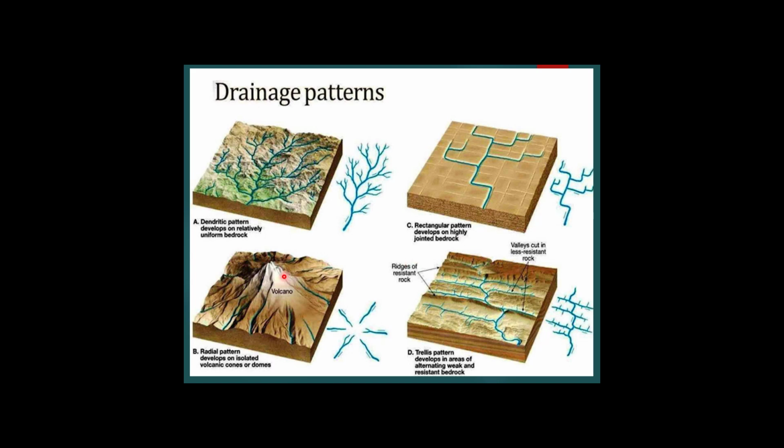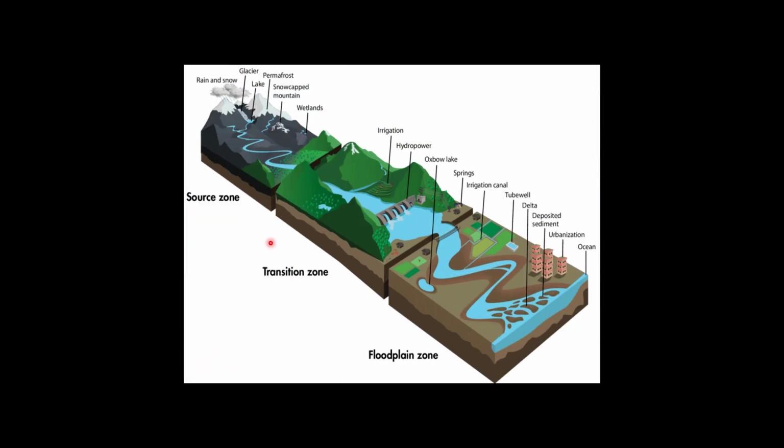And the radial pattern you can find in the region of volcano or in the region of dome shape or on the dome, or you can say the peak areas, and the rivers are flowing in different directions from the top portion. These are the different patterns we have studied.